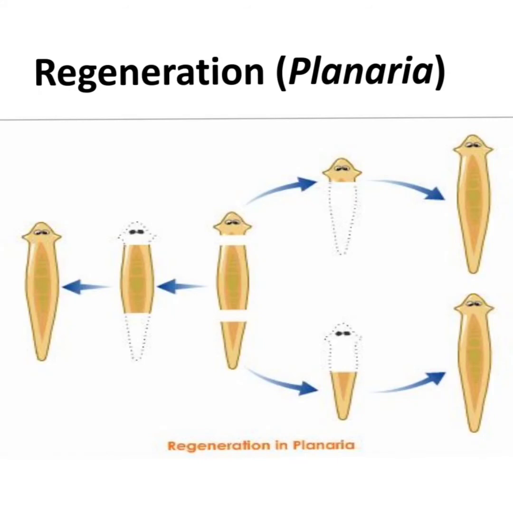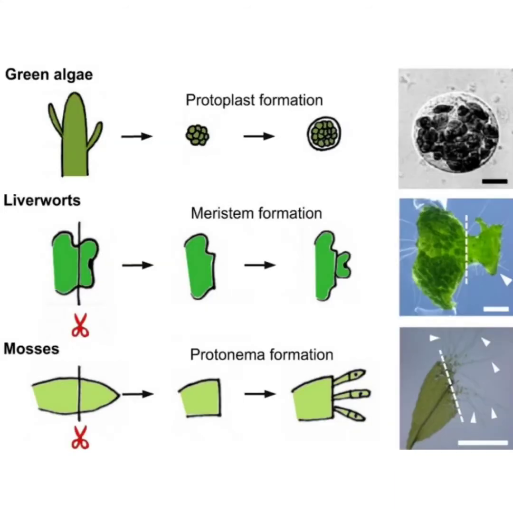Here you can see the head developing into a new organism, the tail developing into a new organism, and the central part of the body again forming the tail and the head and forming a new organism. In plants like green algae, regeneration occurs by the formation of protoplasm. In liverworts, when they are cut, meristem formation occurs by regeneration. In mosses, when a portion of it is cut, there is formation of a protonema, and this protonema develops into new plants.